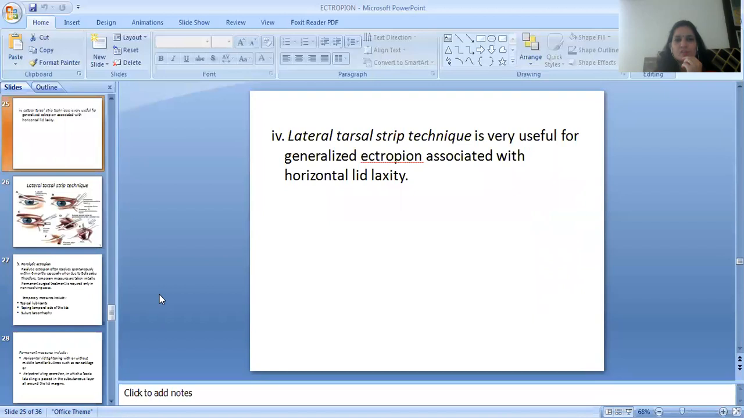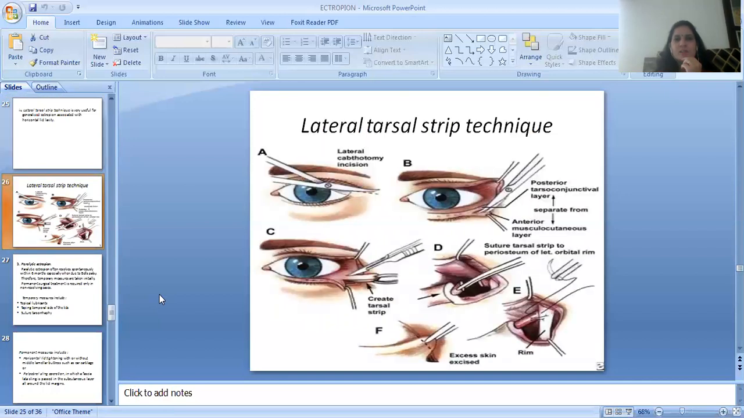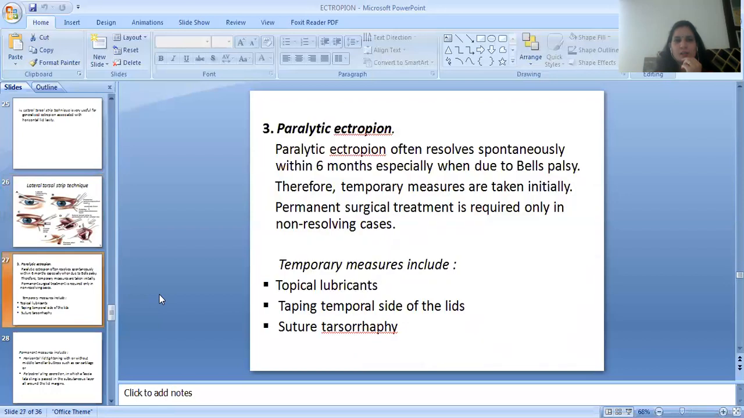Then fourth surgery is a lateral tarsal strip technique. It is useful for generalized ectropion associated with horizontal lid laxity. Here is the image of the lateral tarsal strip technique. Then the treatment of paralytic ectropion. The paralytic ectropion often resolves spontaneously within 6 months, especially when due to Bell's palsy.